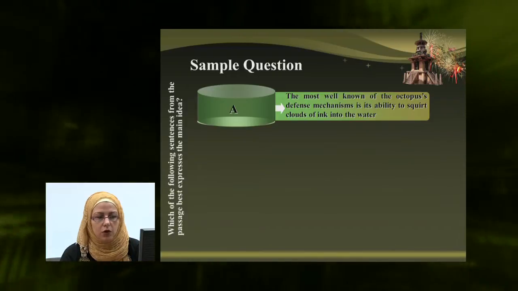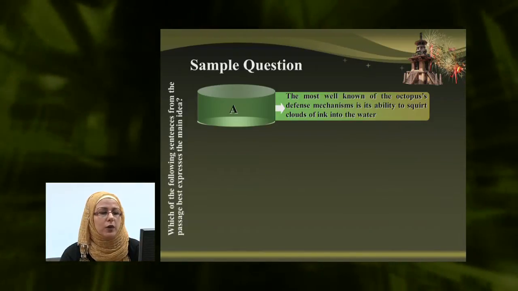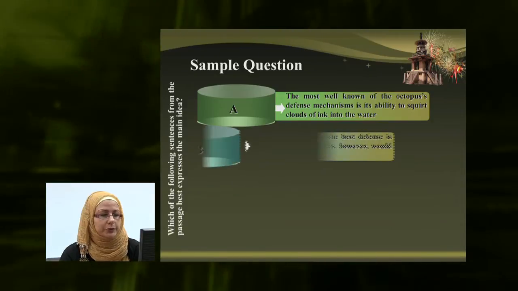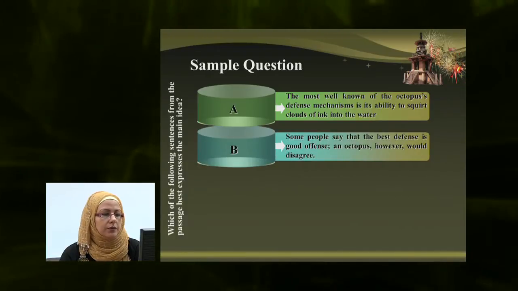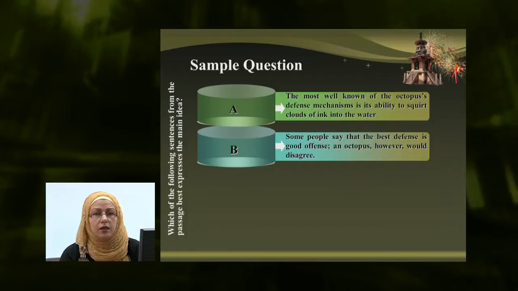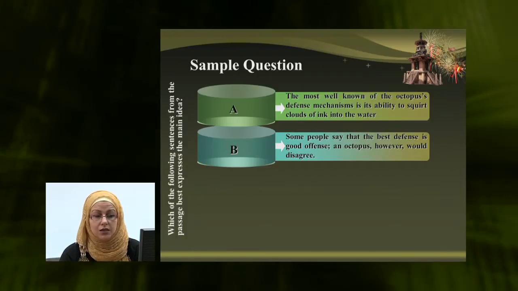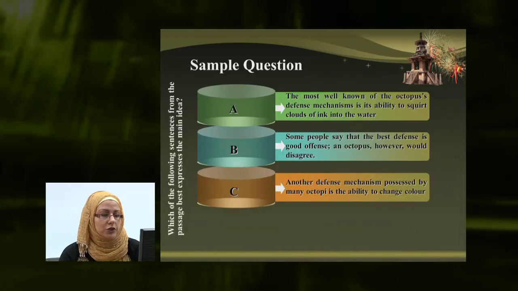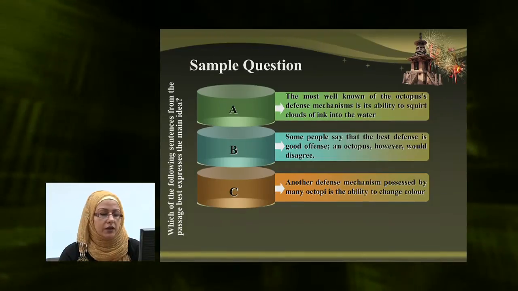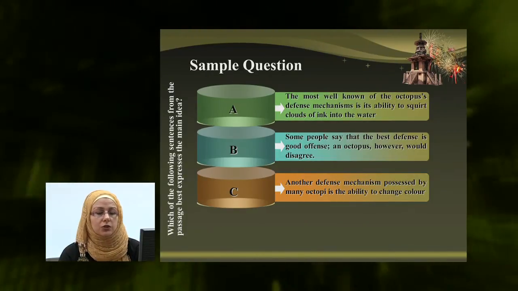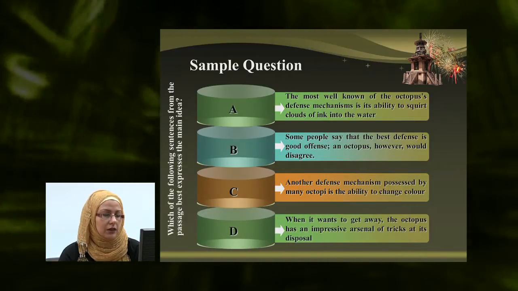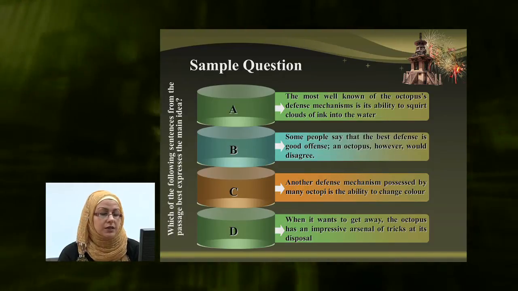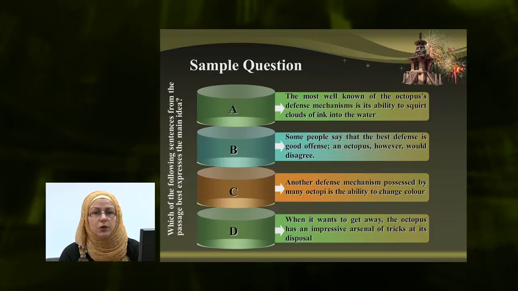The first alternative in the question says, the most well-known of the octopus's defense mechanisms is its ability to squirt clouds of ink into the water. B, second option, says, some people say that the best defense is good offense. An octopus, however, would disagree. The third option, another defense mechanism possessed by many octopi is the ability to change color. And the final option is D, which says, when it wants to get away, the octopus has an impressive arsenal of tricks at its disposal.